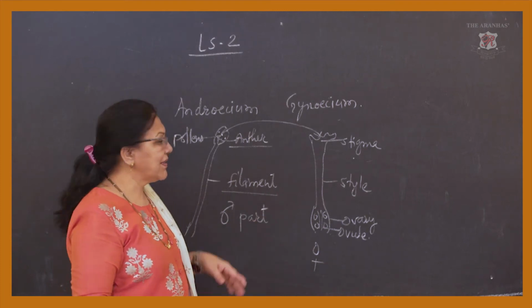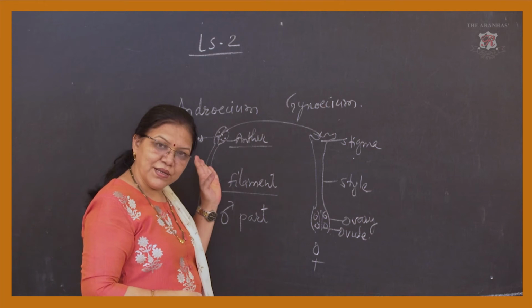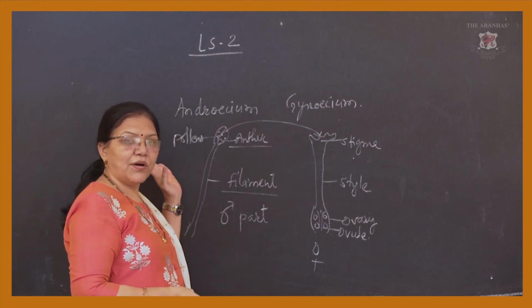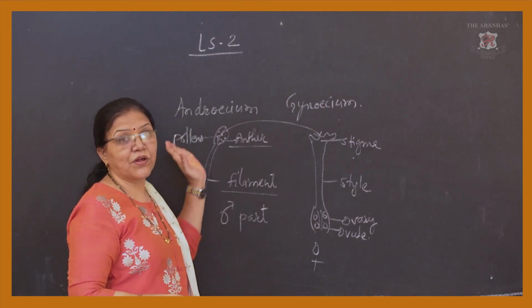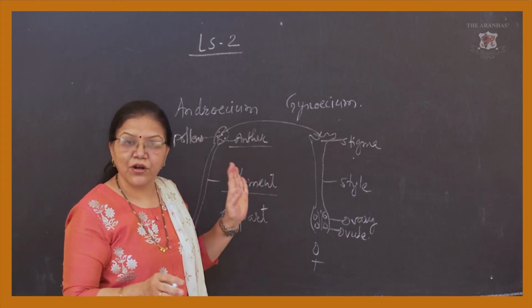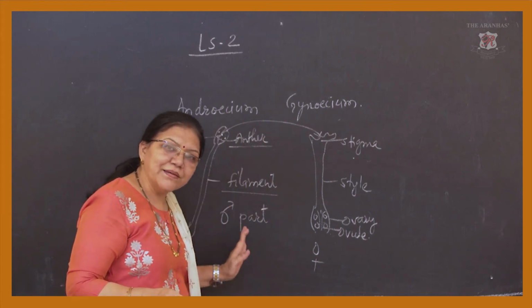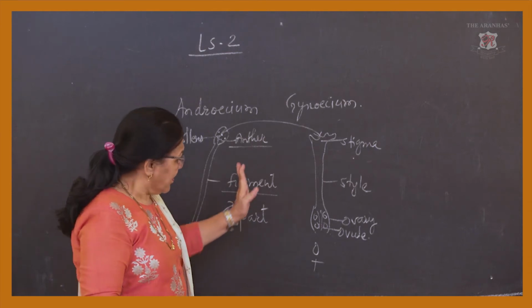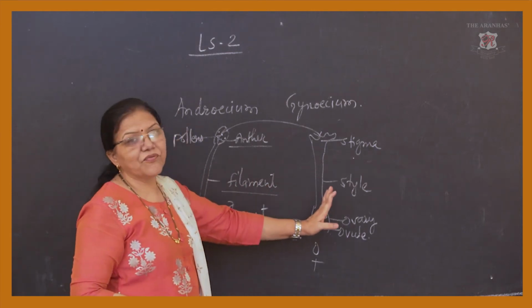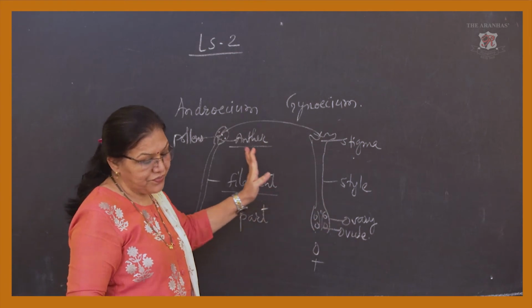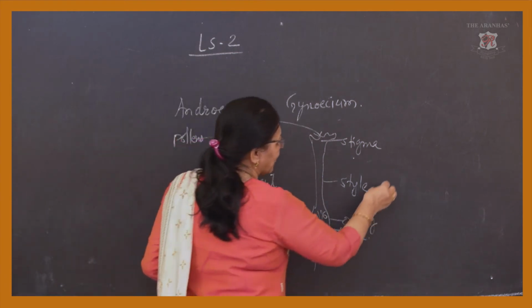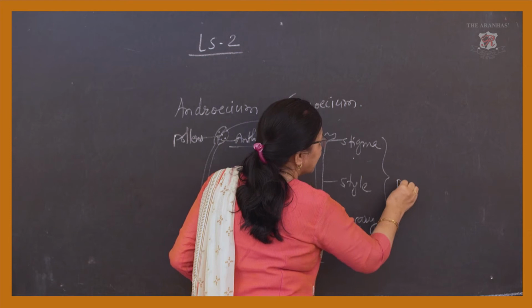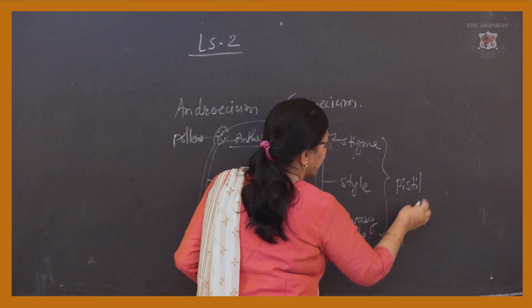That is very required. It is not possible that the pollens of any other species, say the China rose or the maize, work; no, not possible. It must be of the same species. That is very important. So this is the male part and this is the female part. I have already shown you. These are called carpels also. This whole is called the pistil.